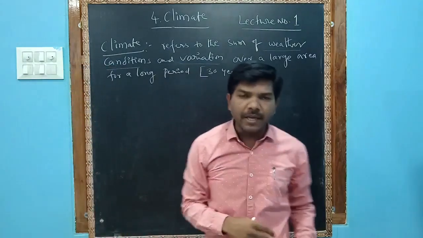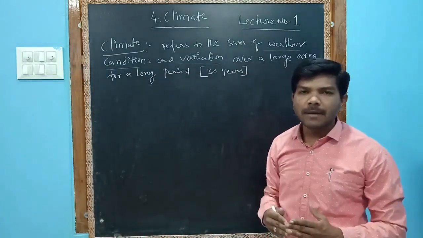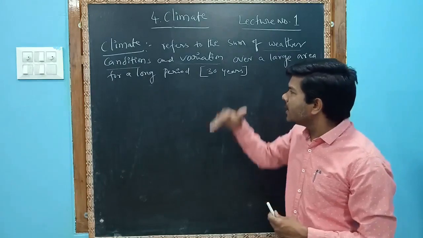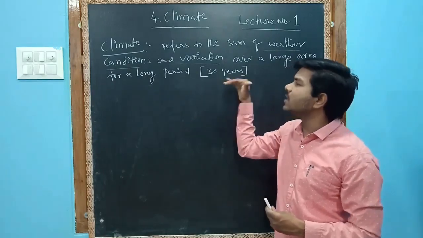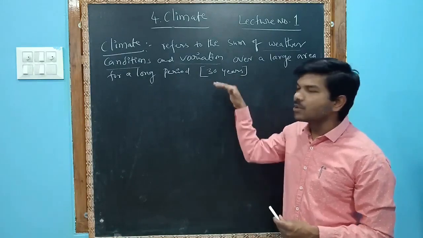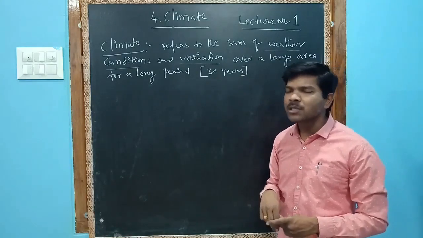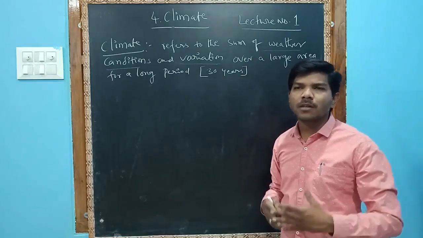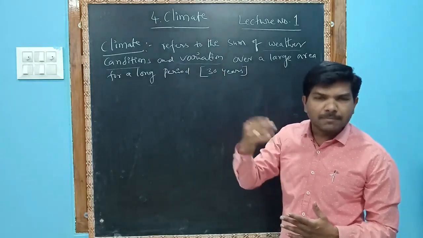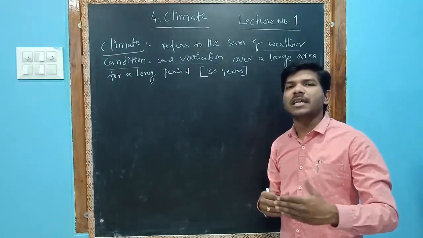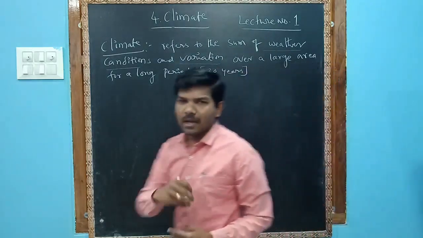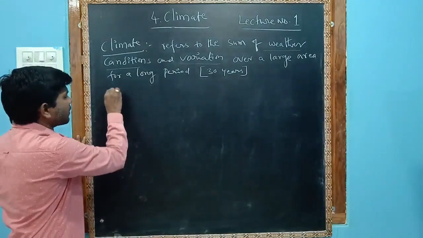If we want to decide any place's or any country's climate, more than 30 years of observation is needed. We usually say that outside the climate is good, now the climate is bad, but that is not a correct sentence to use. We have to use weather instead of climate. So let us see what is weather.